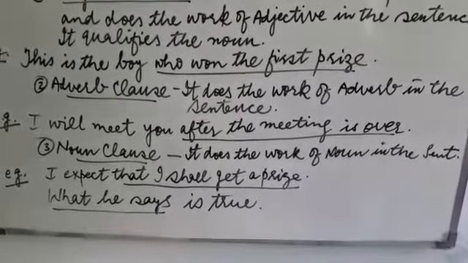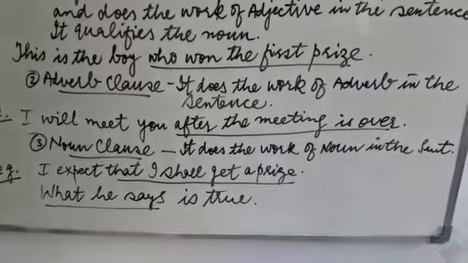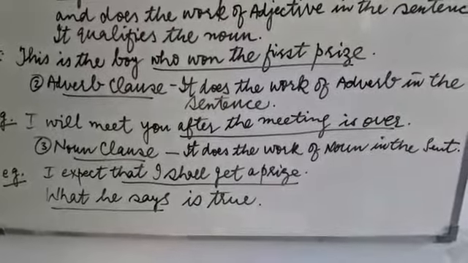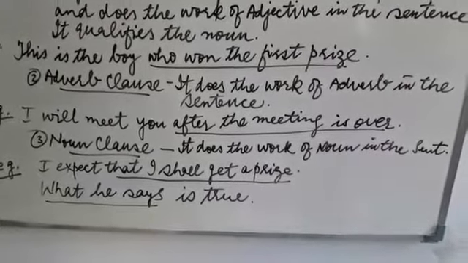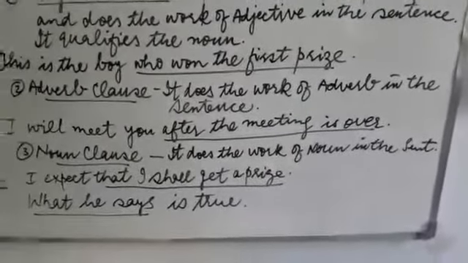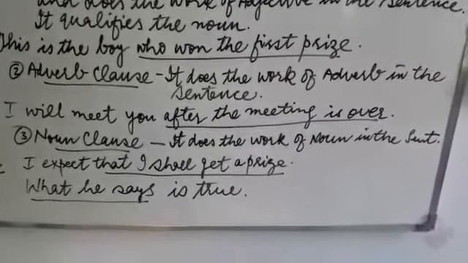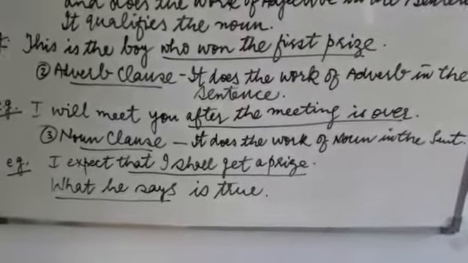I will meet you, principal clause; after the meeting is over, subordinate clause. And it shows when I will meet you: after the meeting is over. So here the answer comes of when, where. So these are all adverb clauses.